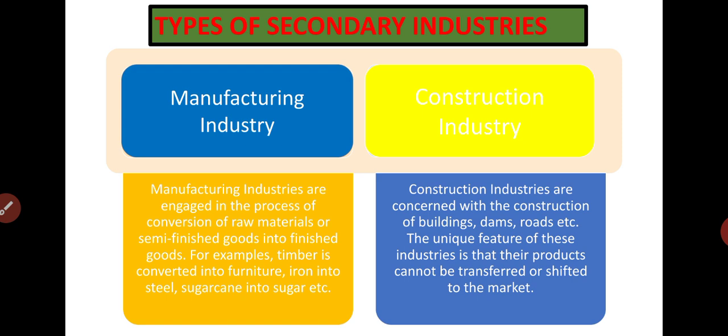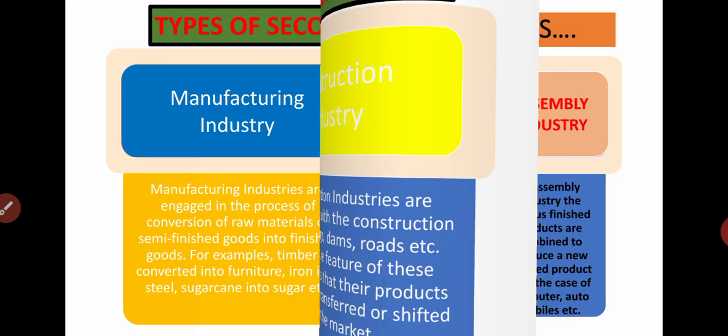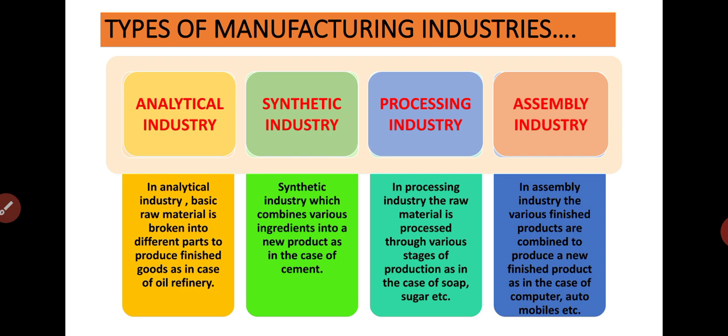We have two types of secondary industry, manufacturing and construction industry. Now we have many types of manufacturing industry also. That means different types of products which we manufacture by different methods come under the manufacturing industry. Now we are coming to the different types of manufacturing industries. This also you have to learn with examples, then only you will be able to differentiate them. First we have analytical industry.